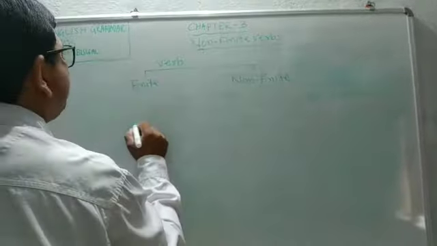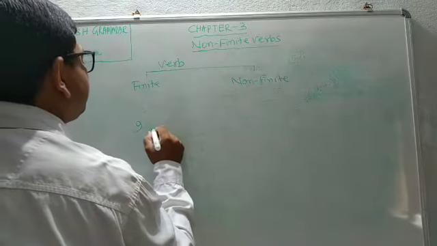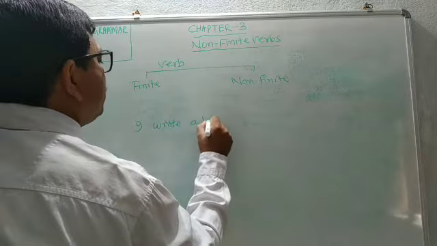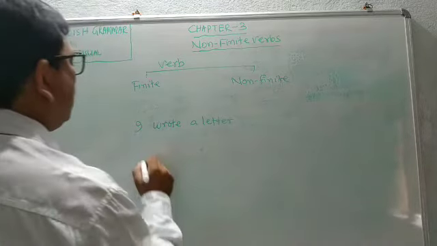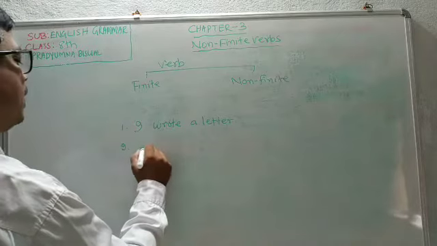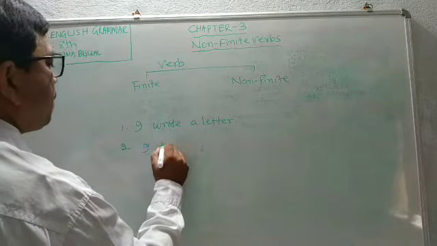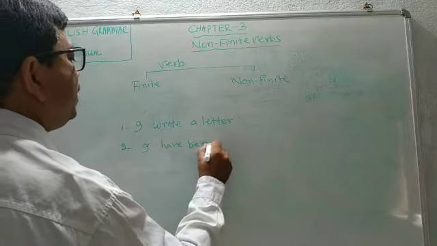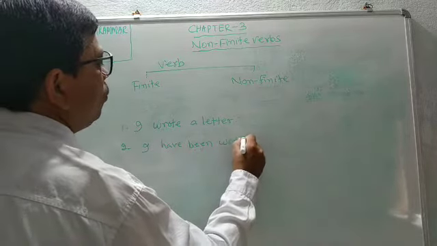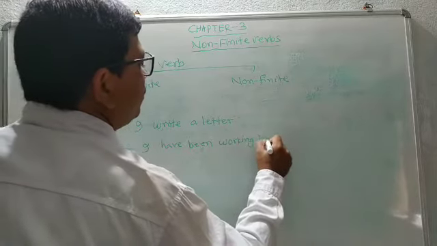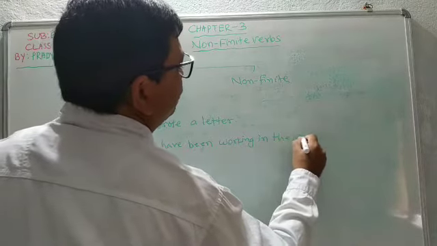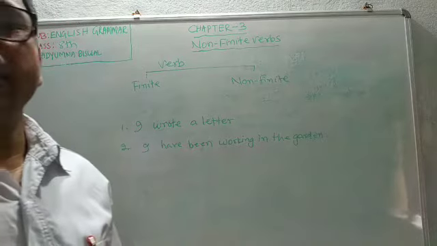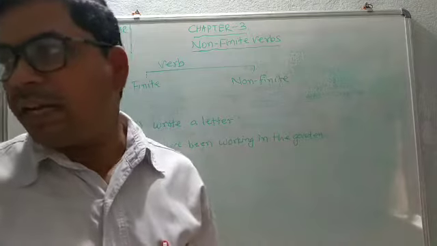For example, I wrote a letter. Secondly, I have been working in the garden. Just in order to make you clear, how can you identify the finite verb and non-finite verb?